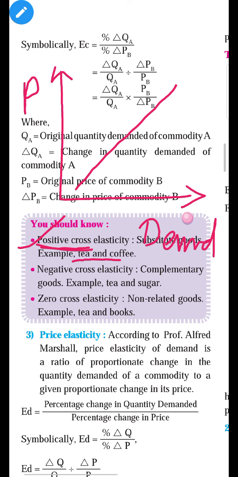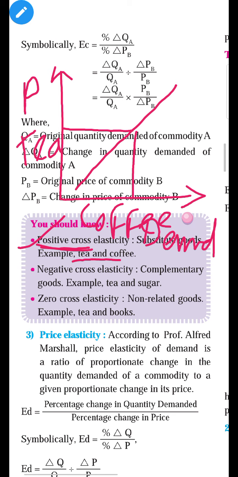So there are substitute goods like tea, so we will write tea on the y-axis and coffee on the x-axis. Suppose this is the original price of tea and that much is the demand for coffee in the initial situation.